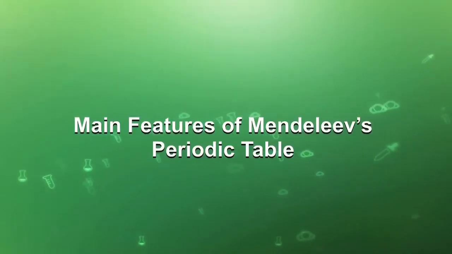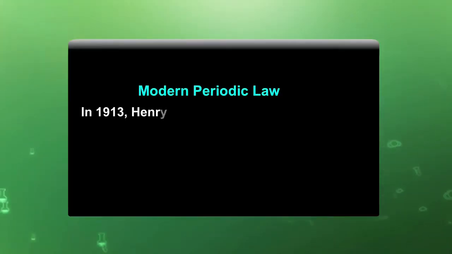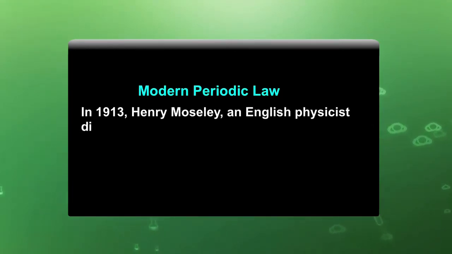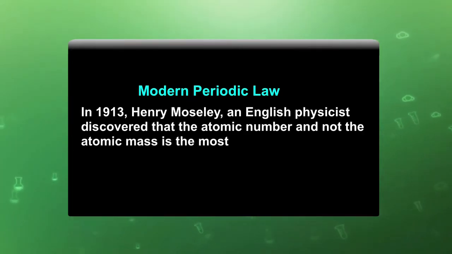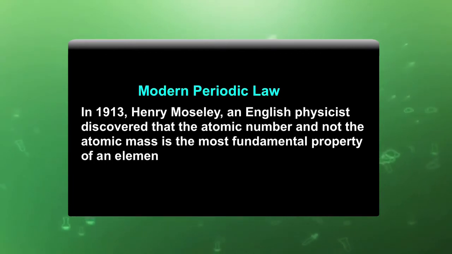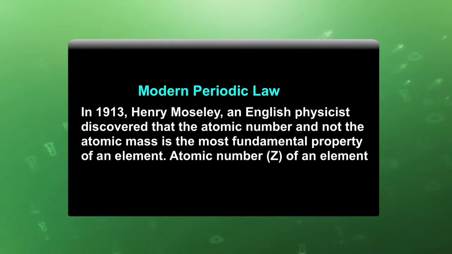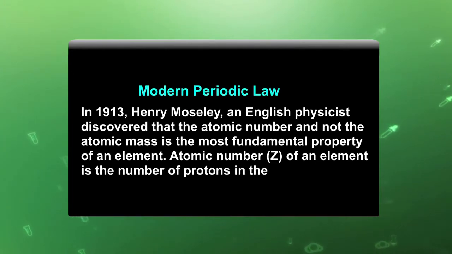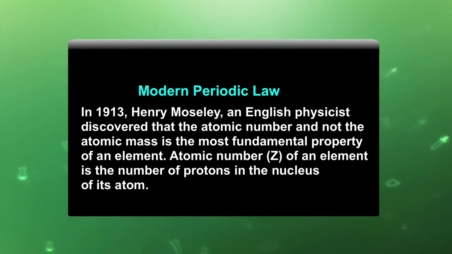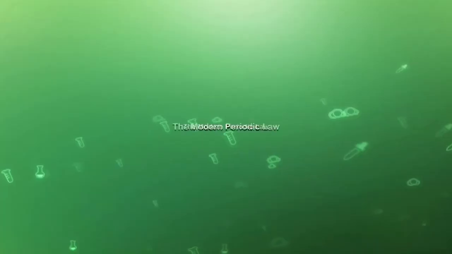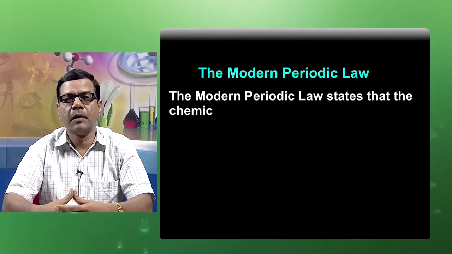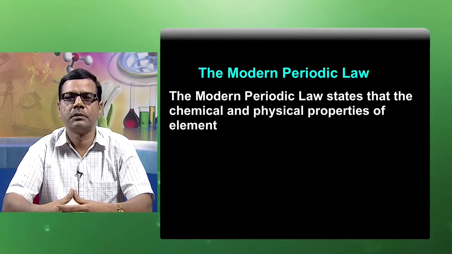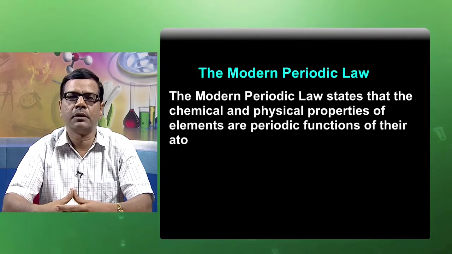Now, after the failure of Mendeleev's periodic table, the modern periodic law was assumed. In 1913, Henry Moseley, an English physicist, discovered that the atomic number, and not the atomic mass, is the most fundamental property of an element. Atomic number of an element is the number of protons in the nucleus of its atom. The modern periodic law states that the chemical and physical properties of elements are a periodic function of their atomic number.